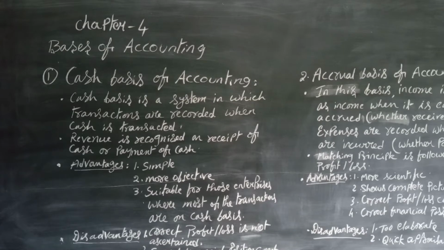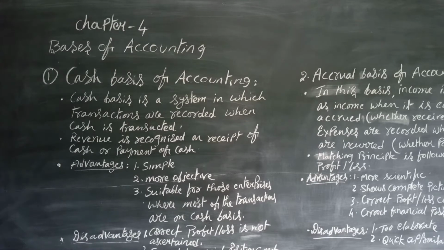Say, for example, credit sales are there. When we sell the goods on credit basis, it is not recorded anywhere. But when the debtor makes the payment in future, then it will be recorded. Likewise, if we purchase the goods on credit basis, on that day it is not recorded. When we make the payment to the creditor, then it will be recorded. So this is about the meaning of the cash basis.